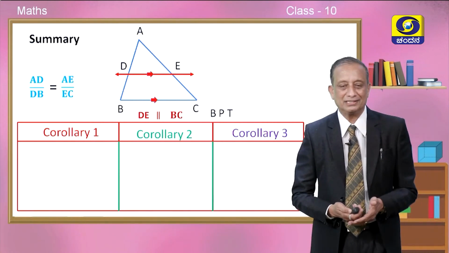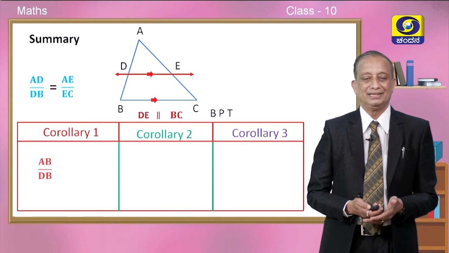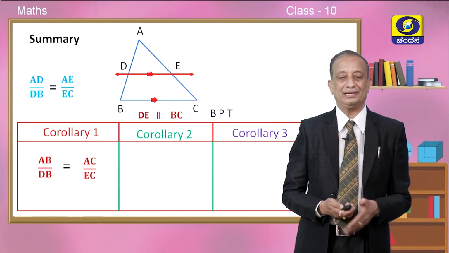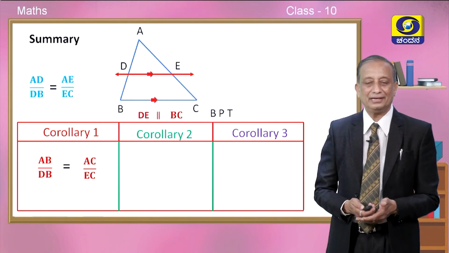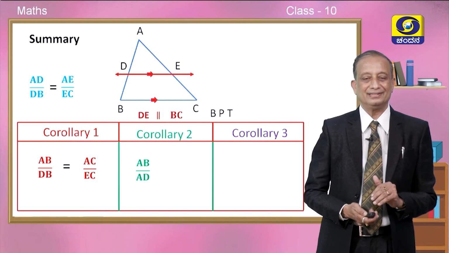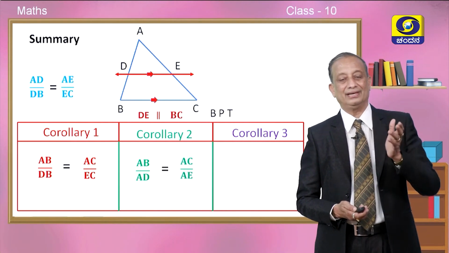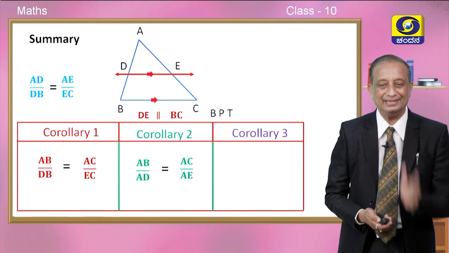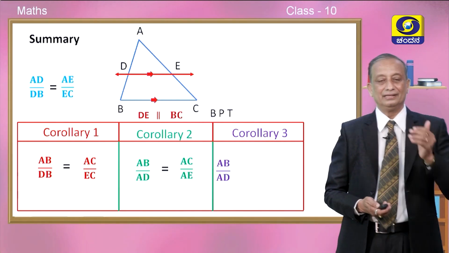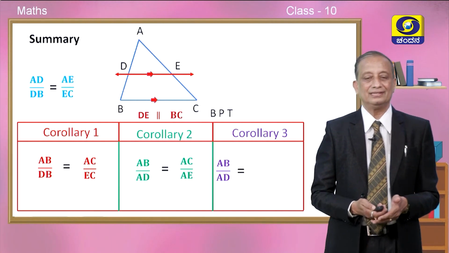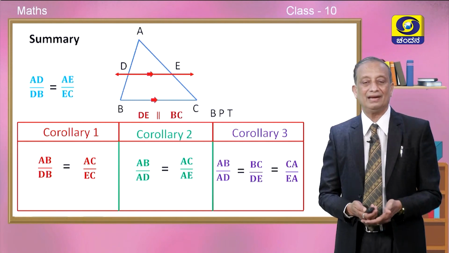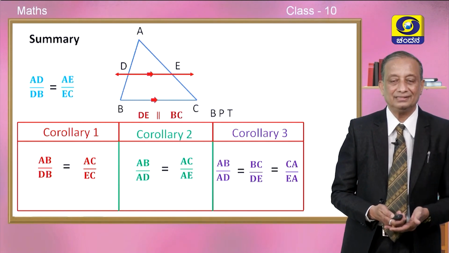Come on, tell me what is corollary number 1? Yes, it is AB divided by DB is equal to AC divided by EC. So, what is corollary number 2, children? AB upon AD is exactly equal to, yes, AC upon AE. Corollary number 3 is very important. AB upon AD is equal to BC upon DE and it is equal to CA upon EA. These are the 3 corollaries.